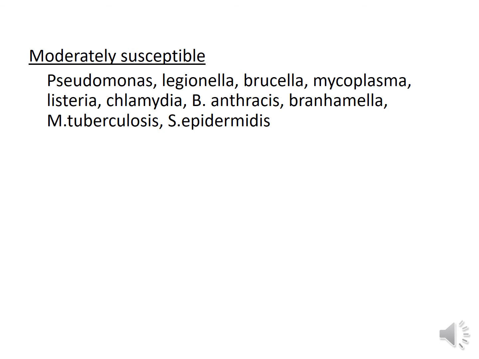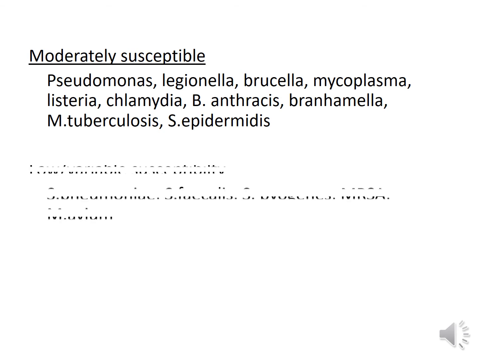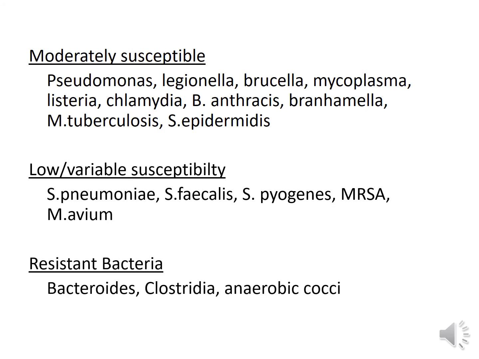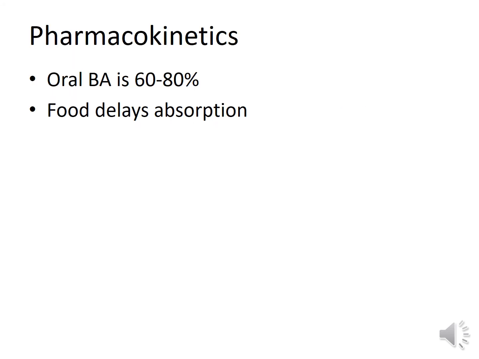Pseudomonas and atypical microorganisms like Legionella, Mycoplasma, Listeria are moderately susceptible to ciprofloxacin. It is also effective against Mycobacterium tuberculosis, and thus it can be used in treatment of MDR tuberculosis. Gram-positive streptococci, MRSA, they are having low susceptibility or variably susceptible, thus it is not reliable for treatment of gram-positive infections. And anaerobes are largely resistant to ciprofloxacin.